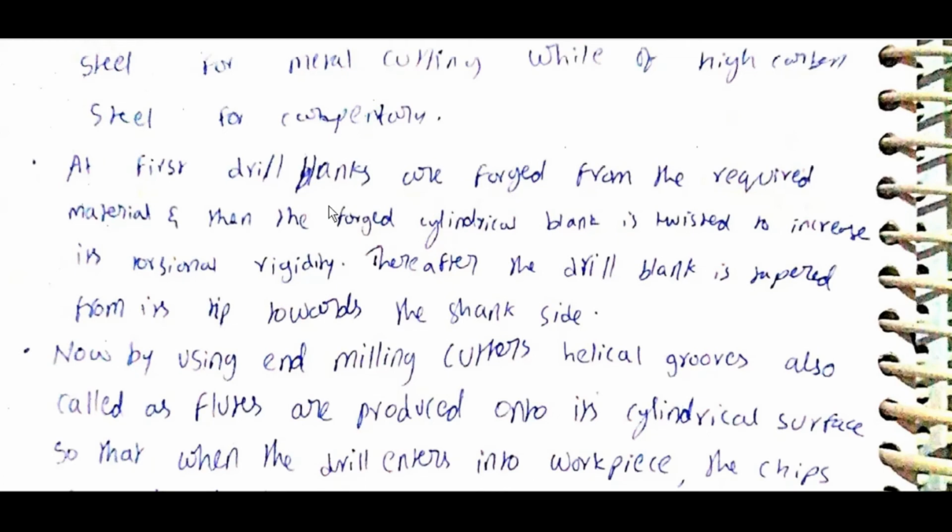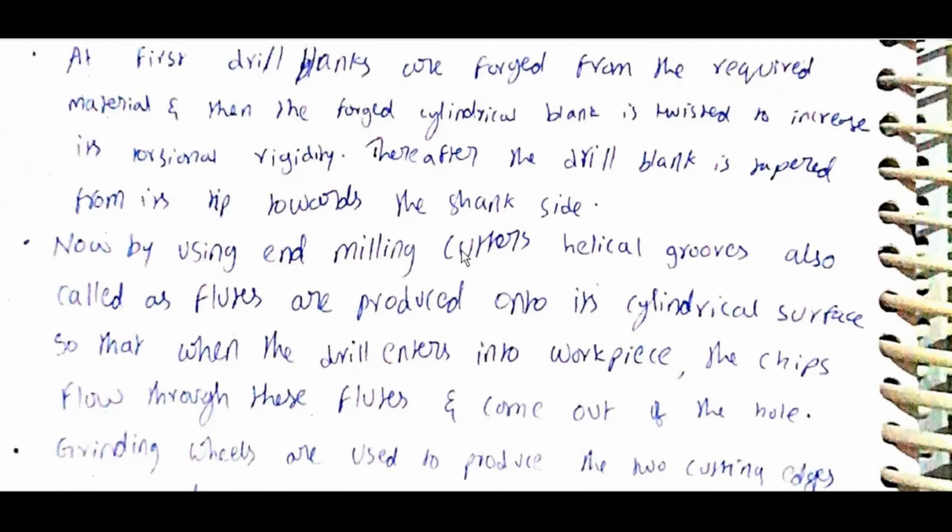At first, drill bits are forged from the required material, and then the forged cylindrical blank is twisted to increase its torsional rigidity. Thereafter, the drill bit is tapered from its tip towards the shank side.